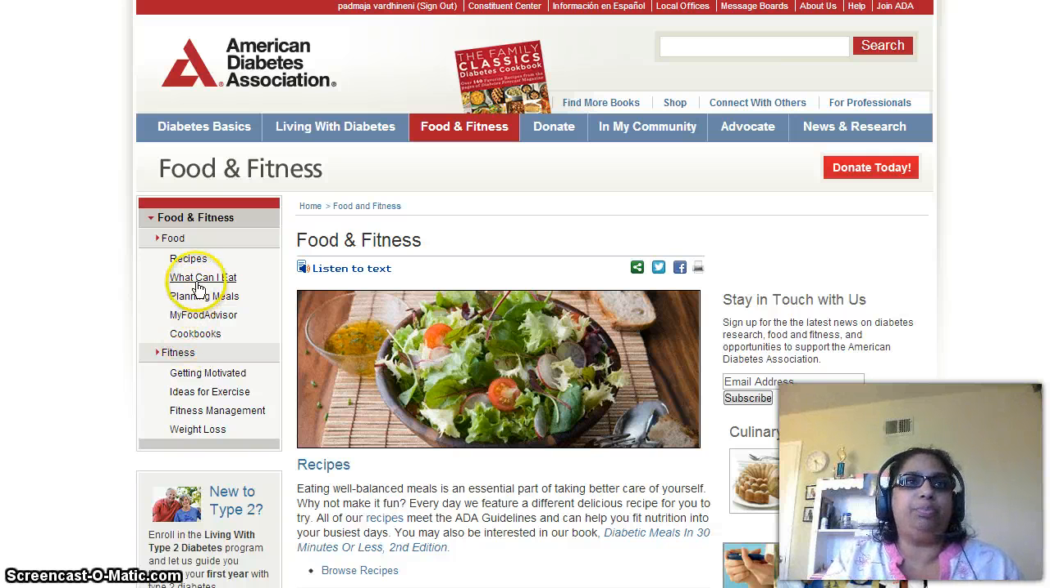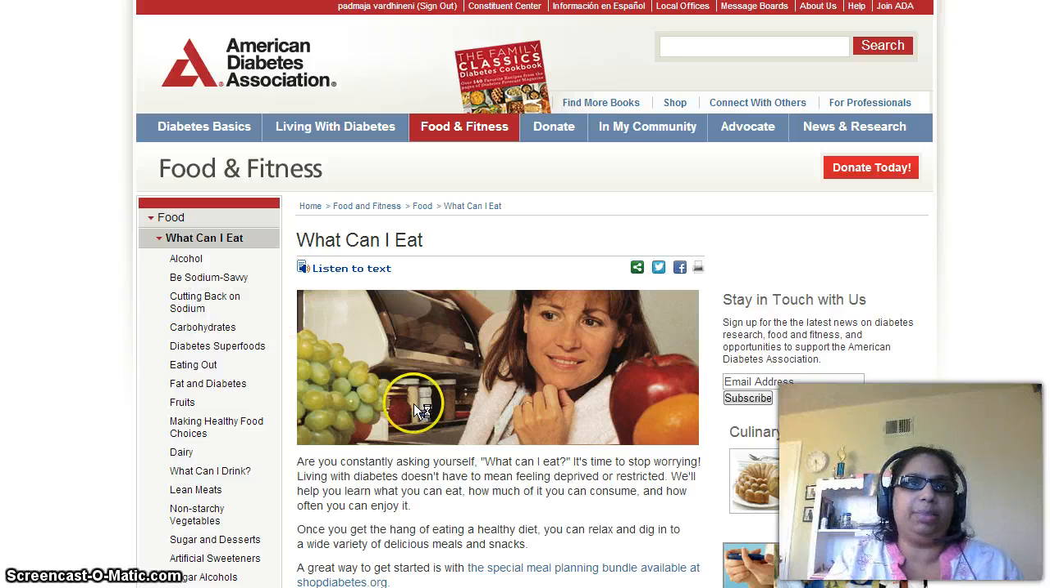So today before we start, I would like to say that although the recipes is the first tab here, we would come back to that later after we cover what we can actually eat. So click on the tab, and this is a tab which has a whole lot of useful information for people with diabetes.